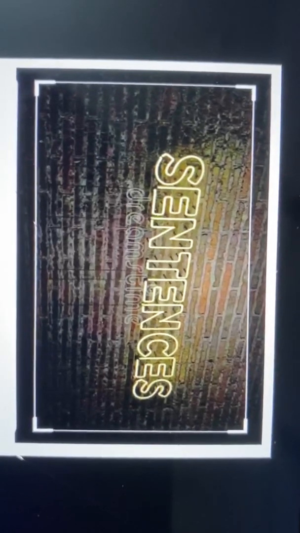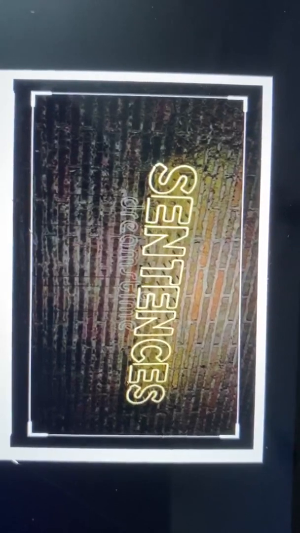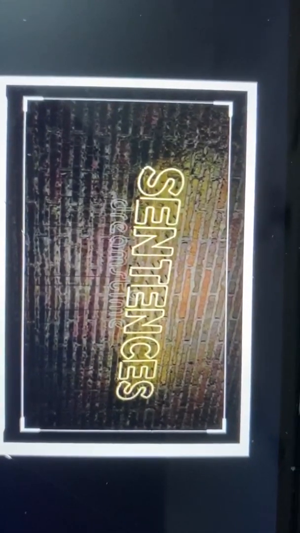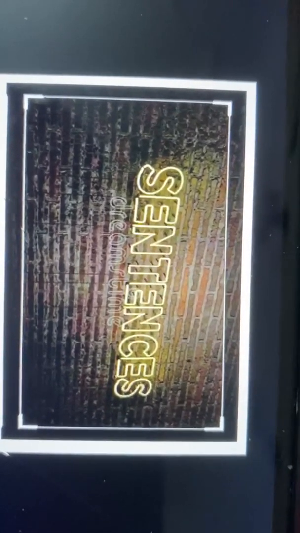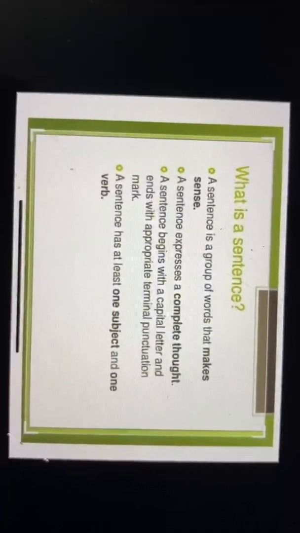Hello everyone. So today we'll be starting a new topic, types of sentences. Now to speak, read and write we make use of sentences. So let's learn what a sentence is now. A sentence is a group of words that make sense.